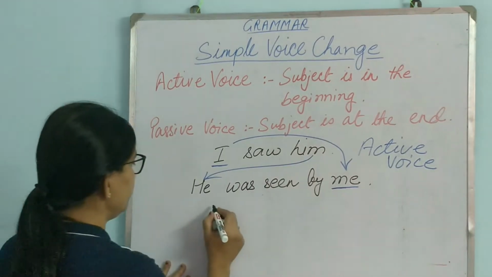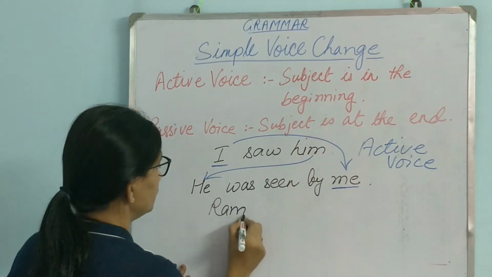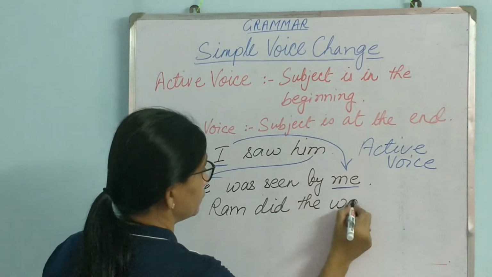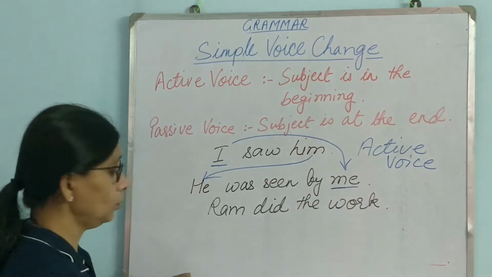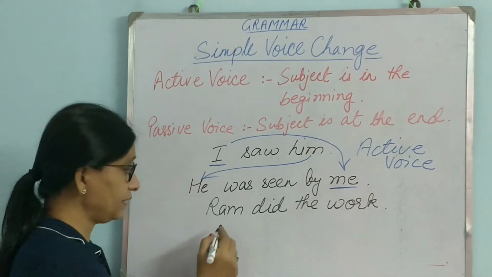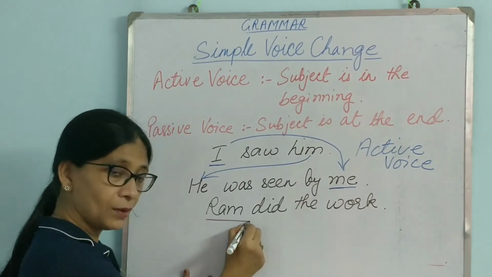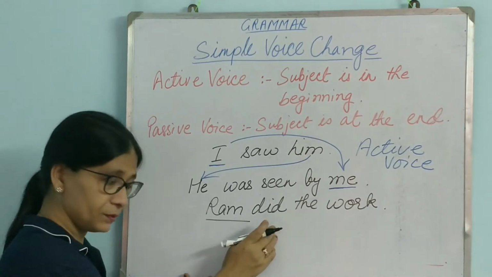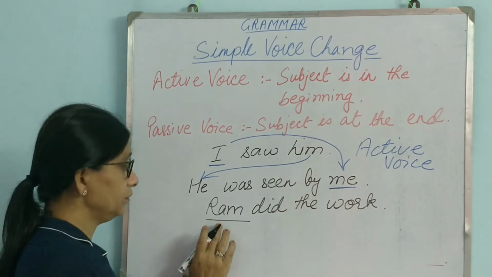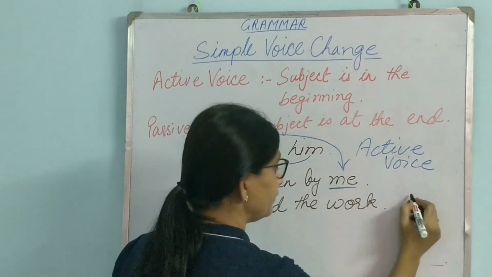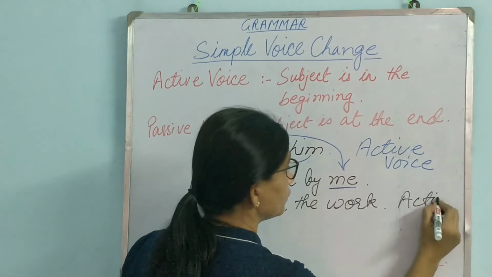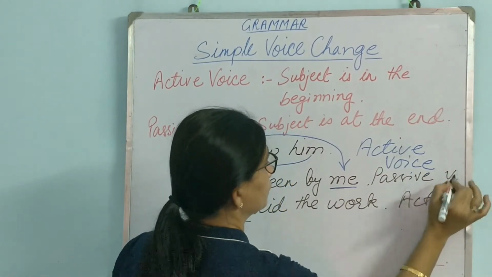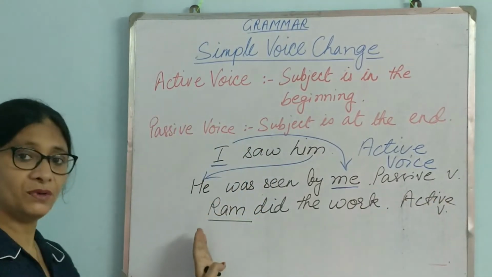Ram did the work. See here, Ram did the work. So here the subject is Ram. Work is the object. Did is the verb. So this is active voice, because the subject is in the beginning.